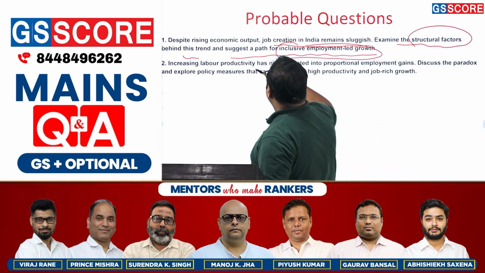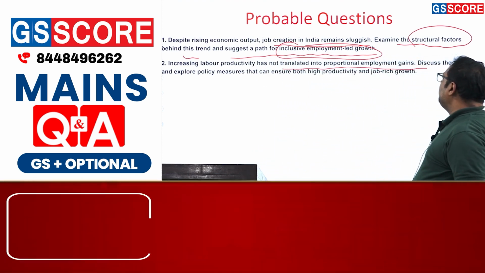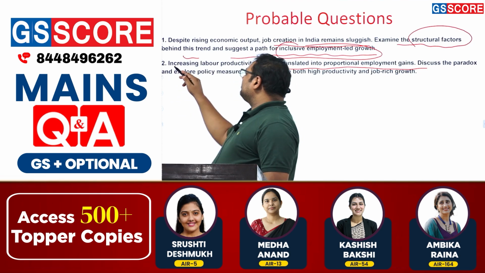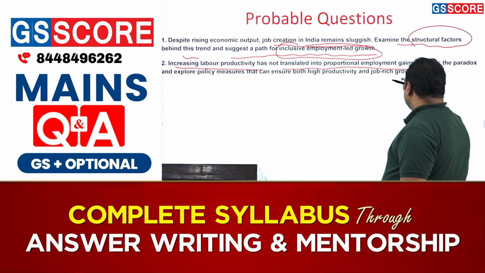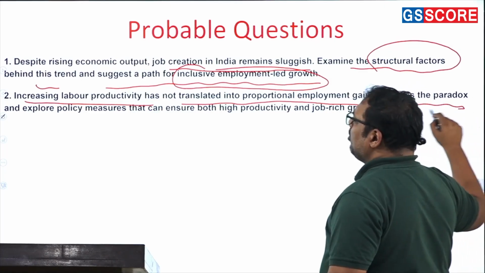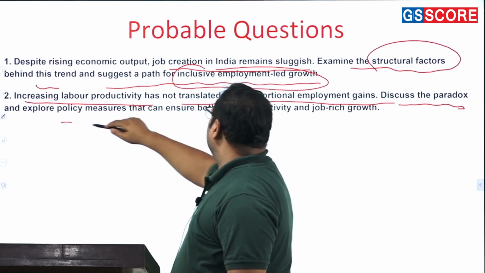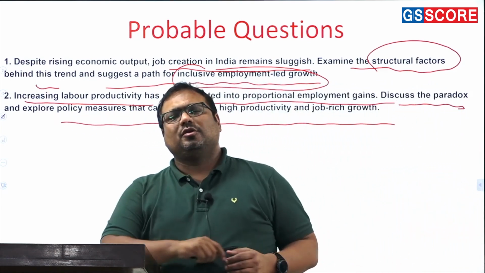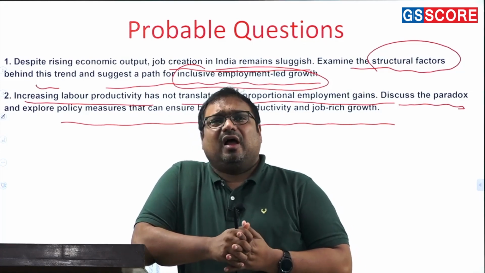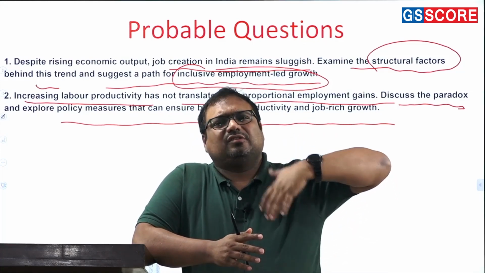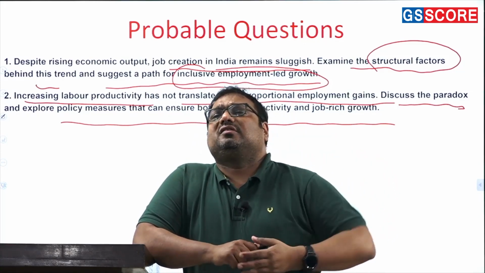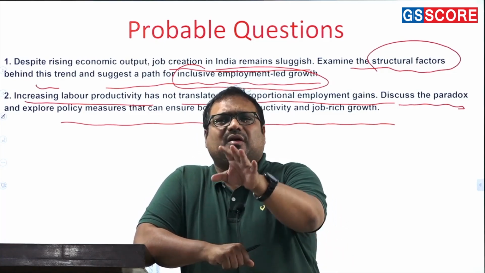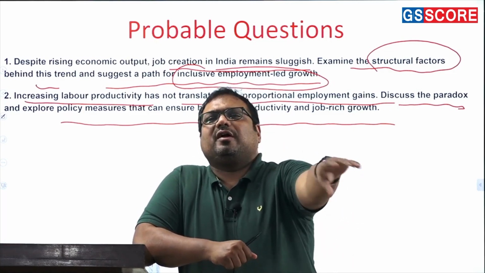Then increasing labor productivity has not translated in proportional employment gains. Okay, so that is very similar to what we have asked here. Discuss the paradox and explore policy measures that can ensure both high productivity and labor rich growth. This is very similar to the UPSC previous year question, and this is just another way of asking the same. So this is such an important reoccurring theme that UPSC can rephrase this type of theme and relate it to some kind of recent development.